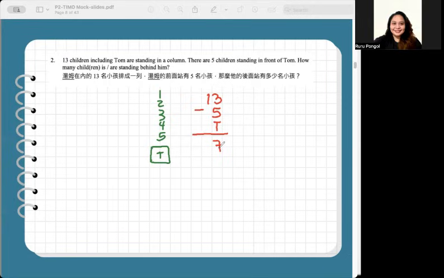A common mistake is forgetting to subtract Tom himself. So don't forget that Tom is part of the line, and always go back to what is asked. How many children are standing behind him? So that would be 13 minus 5 minus Tom. Final answer, 7 for number 2.